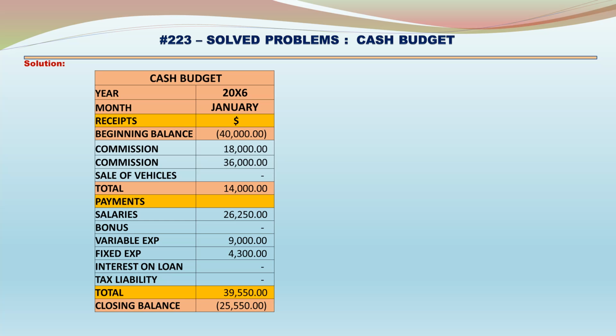Commission 1% is 18,000. Commission 2% is 36,000. Sale of vehicles nil. Total receipts net of the opening deficit is 14,000. Payments: salaries 26,250, variable expenses 9,000, fixed expenses 4,300. Total payments 39,550. So there is a cash deficit of 25,550.